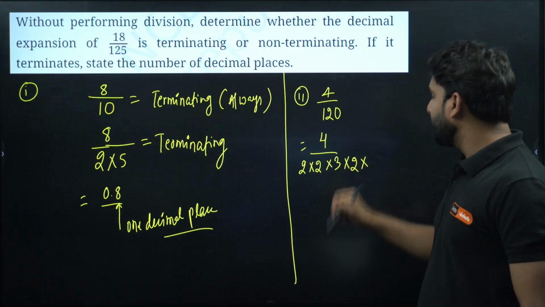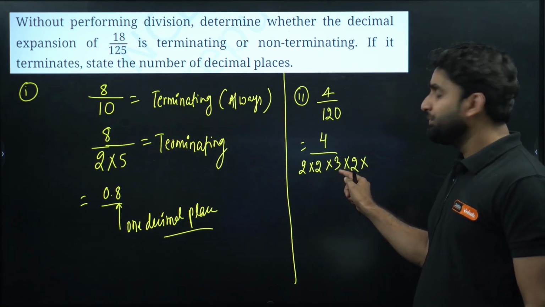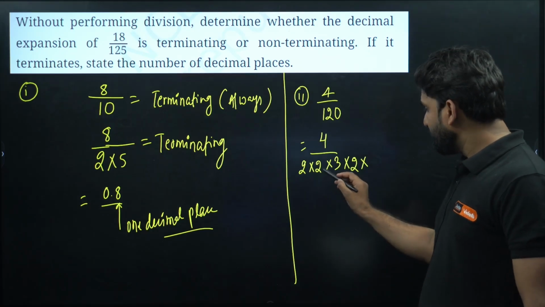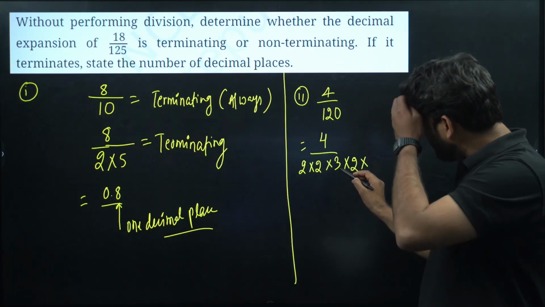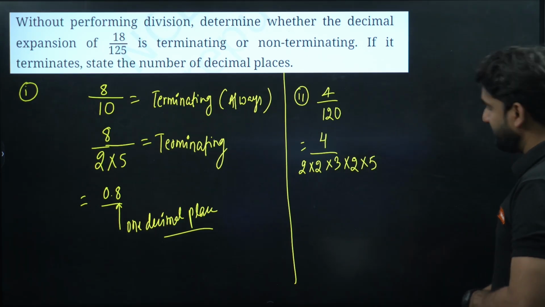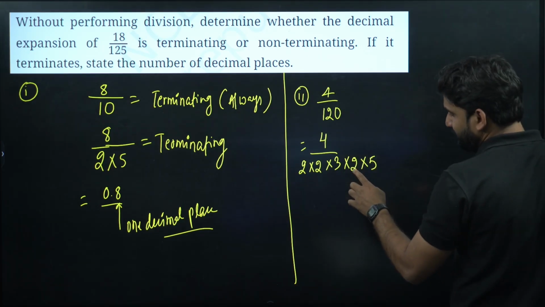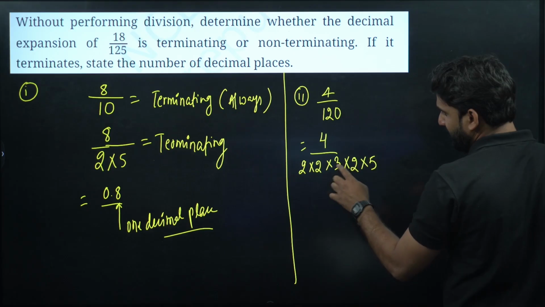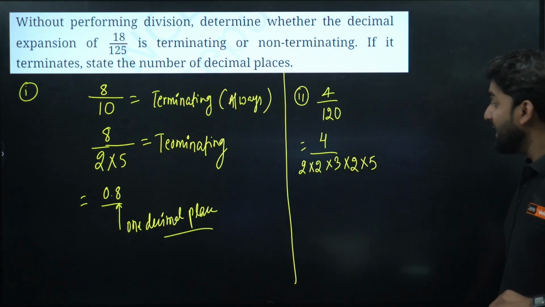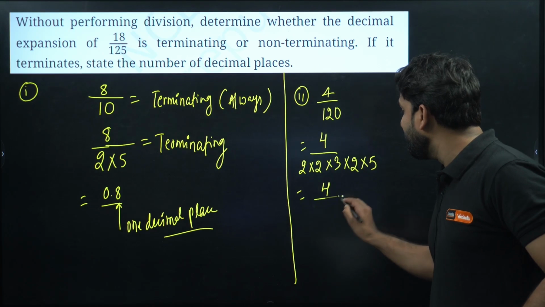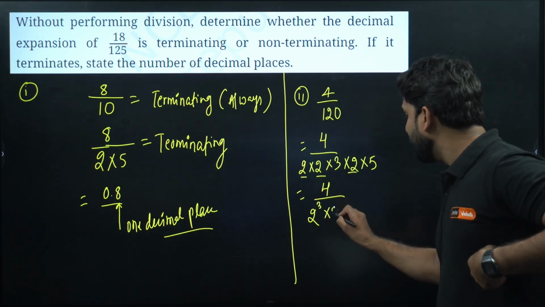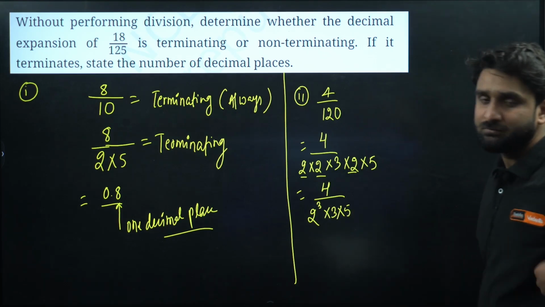Please check it once. Yes, we are getting this number. Now it can be written as 4 divided by 2 to the power 3 into 3 into 5.